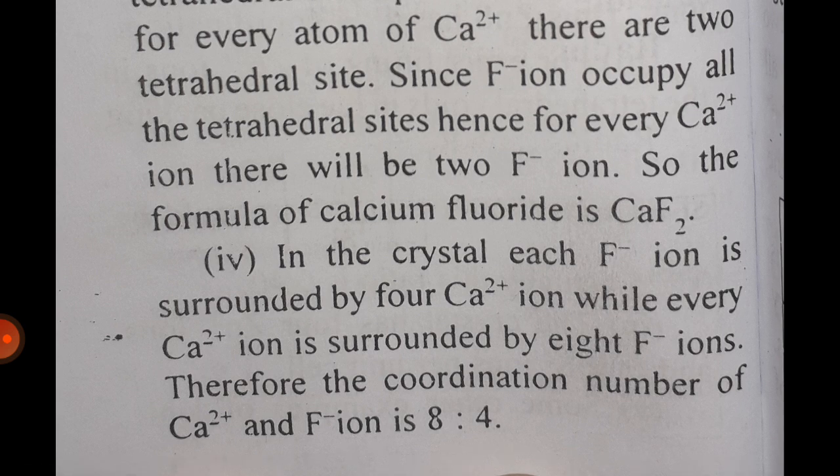Fourth, in the crystal, each fluoride ion is surrounded by 4 Ca²⁺ ions, while every Ca²⁺ ion is surrounded by 8 F⁻ ions. Therefore, the coordination number of Ca²⁺ ion and F⁻ ion is 8:4.